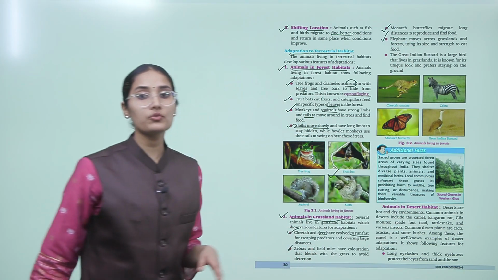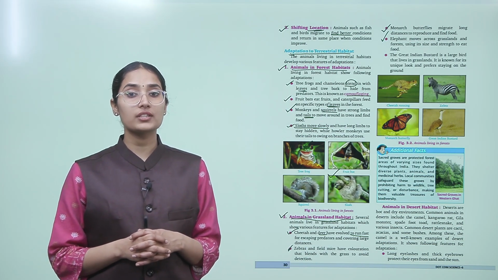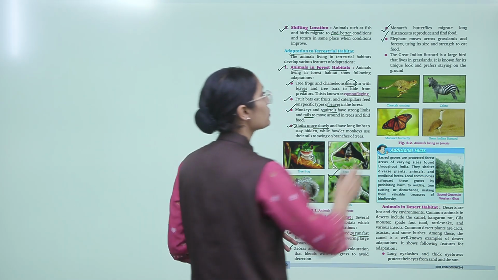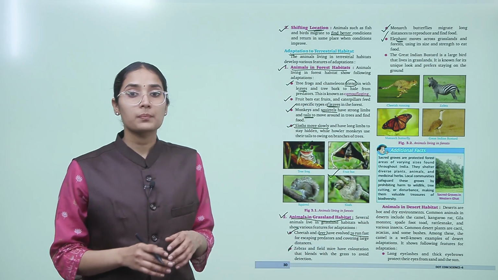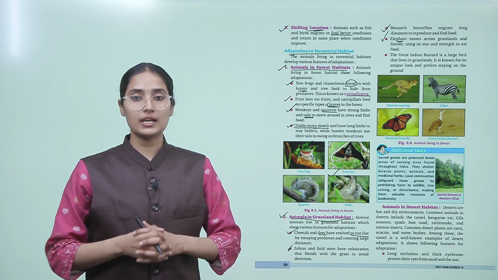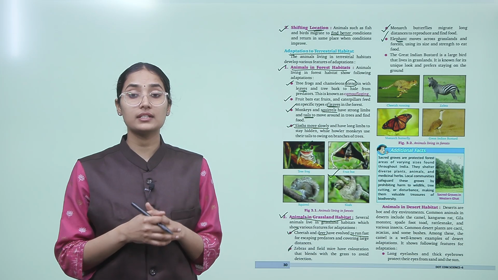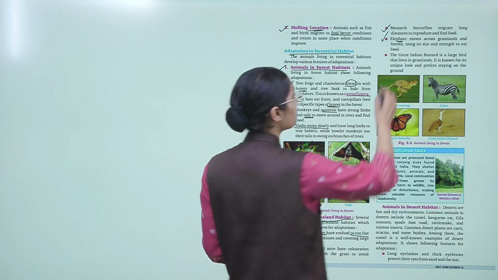Now the elephant moves across grasslands and forests using its size and strength to eat food, okay. Since it has a huge size, it has comparatively more strength to find its food.